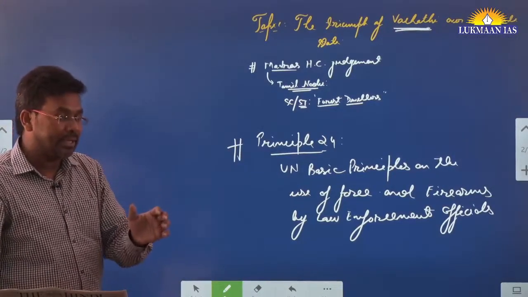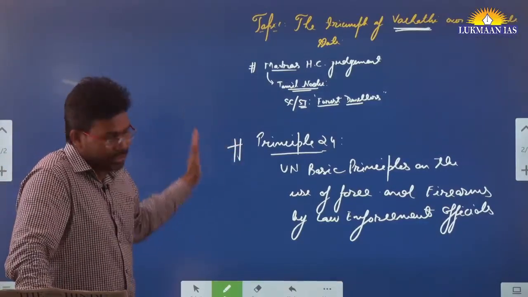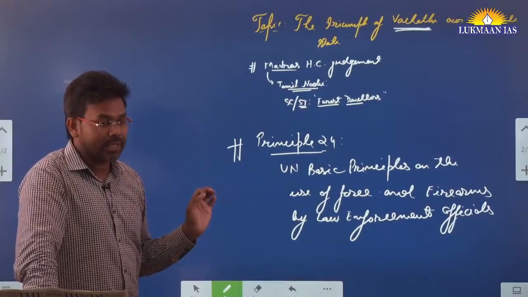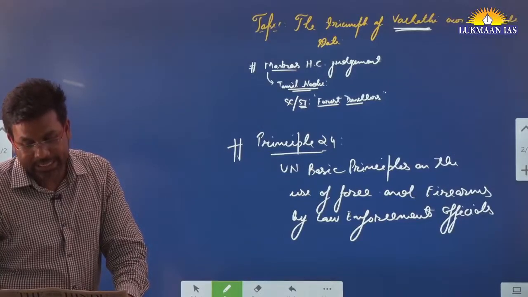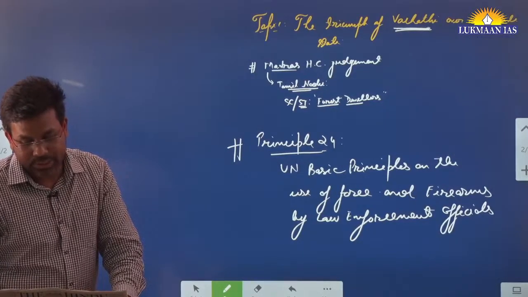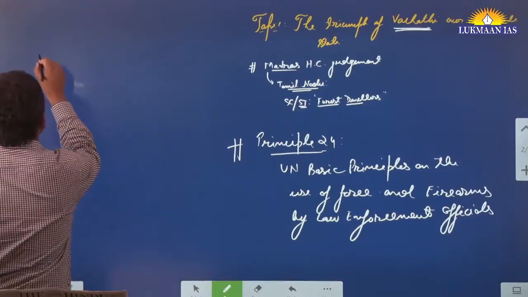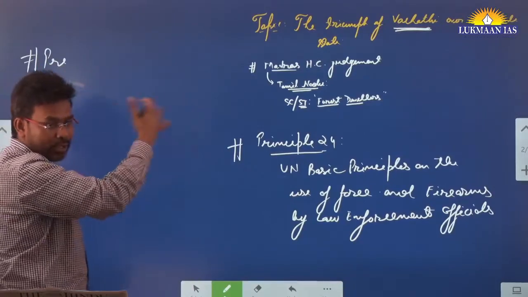So there was a bill that has been initiated by the government related to this aspect, but that bill has also lapsed. What is the name of that bill? It is the Prevention of Communal and Targeted Violence, Access to Justice and Reparations Bill. Okay, so I'll write down this bill which has lapsed. This is very important. Why?